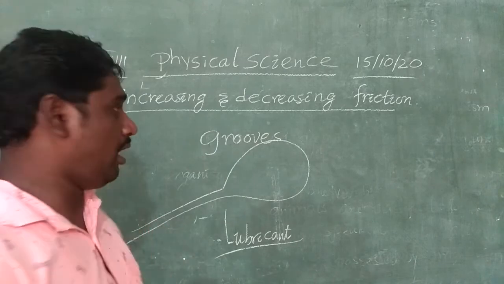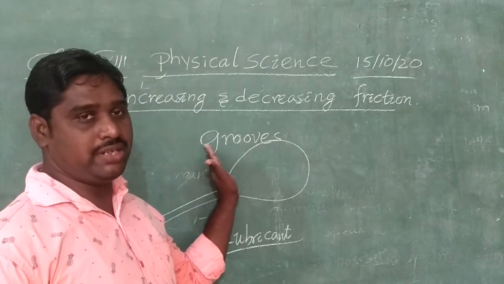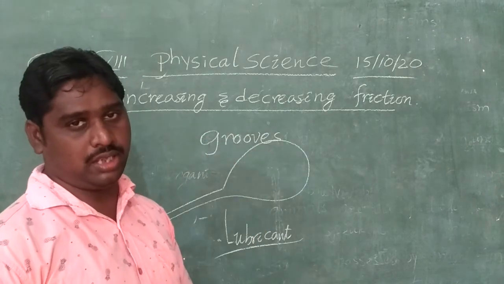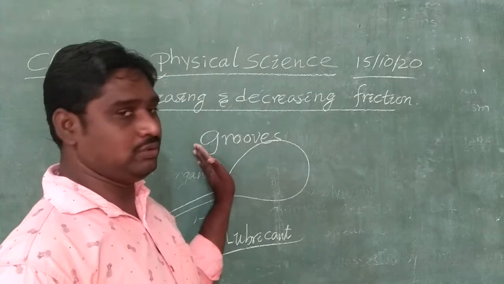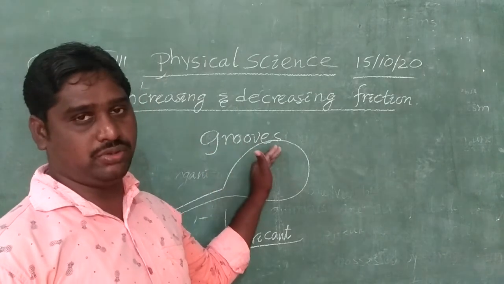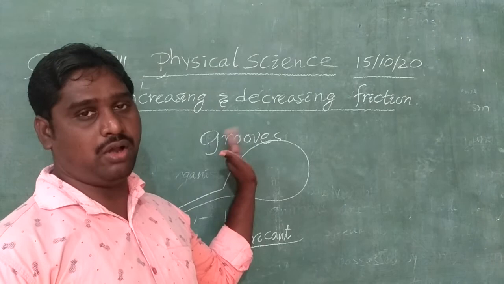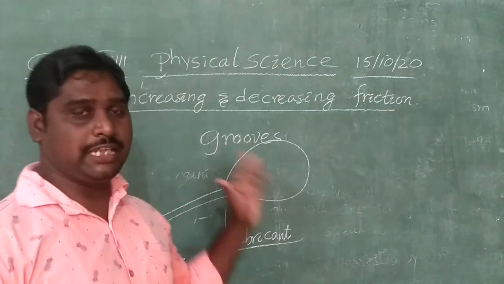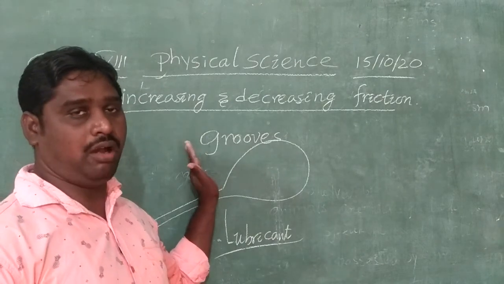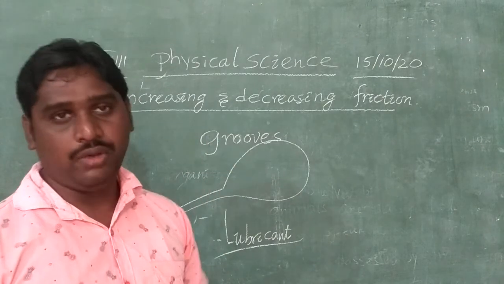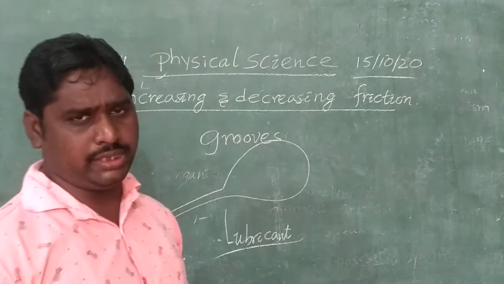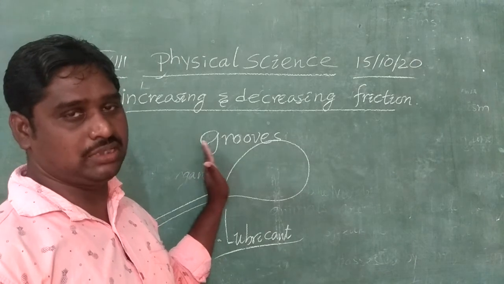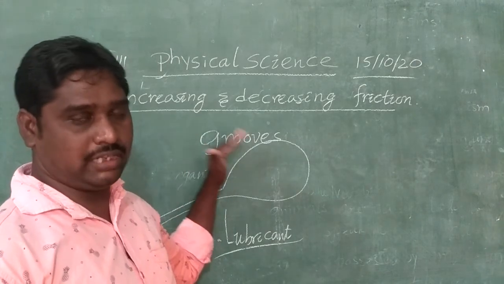Because these grooves are given for a better grip while walking on the ground. So these grooves are provided for a better grip while you walk on the road. Similarly, we can notice this type of grooves on the surface of tires. In bicycle tires, car tires and bus tires, we can see the tread, that means grooves present on the surface of the tires.